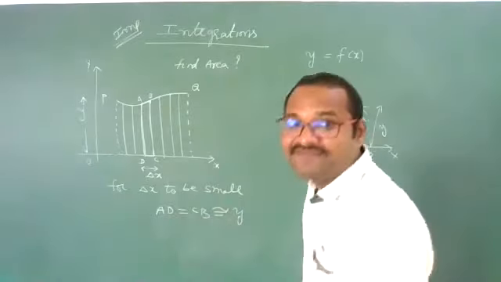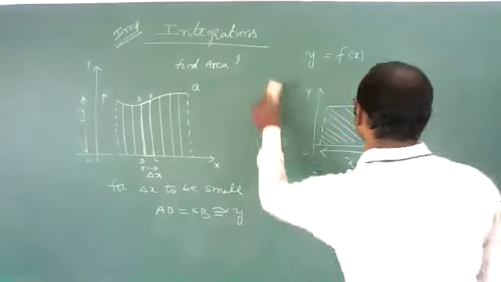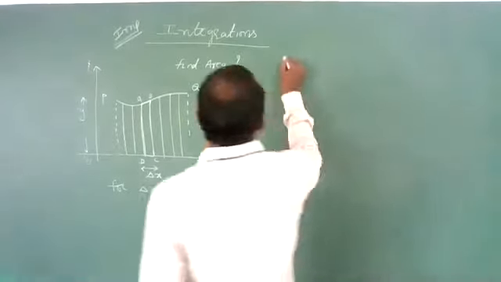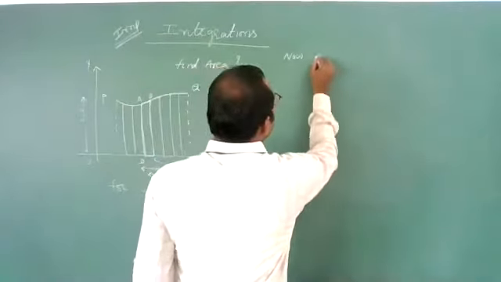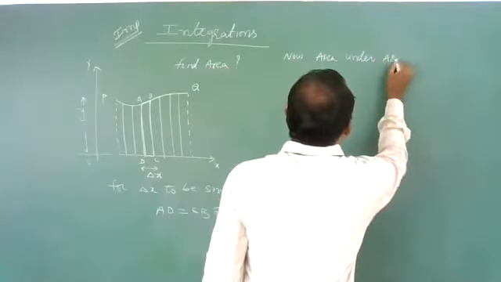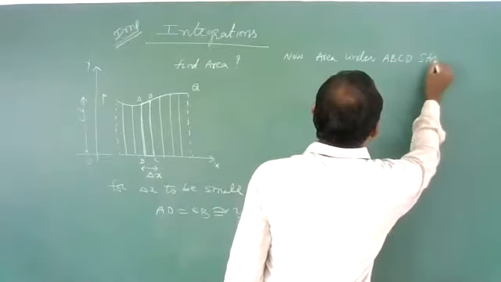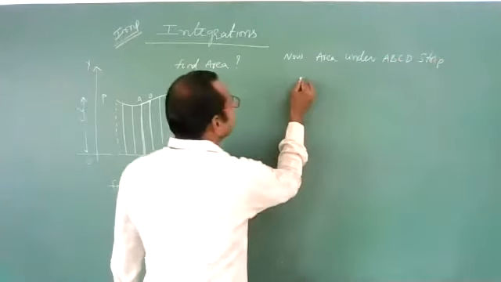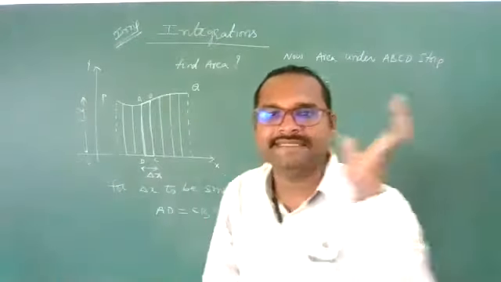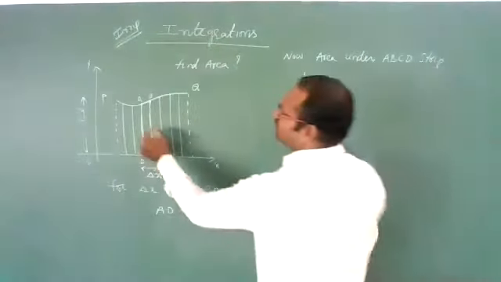Now, what is the area of the ABCD strip? The area under the ABCD strip, that is dA I call it. This small elementary area I call it, because it is the area of this small strip.